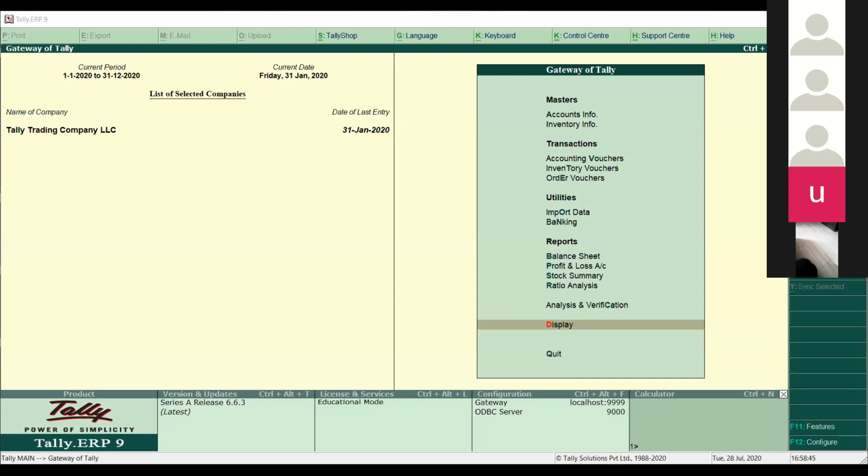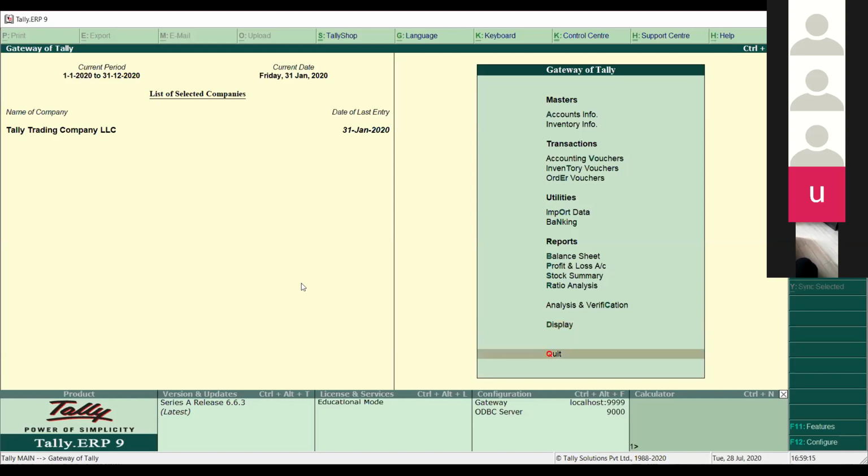I just need to know, while doing the posting, how you can open a new ledger. Like while you are making any posting, either a receipt entry, sales entry, or purchase entry, and you want to create a ledger while doing the entry. Yes, we can do that, sir.